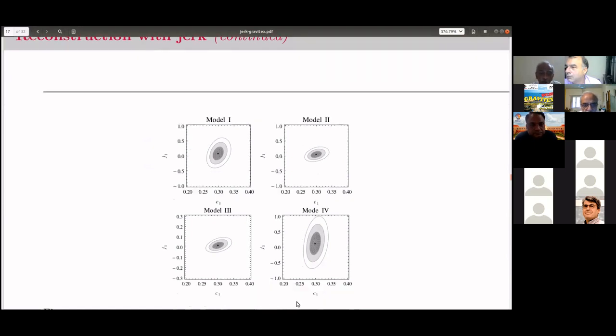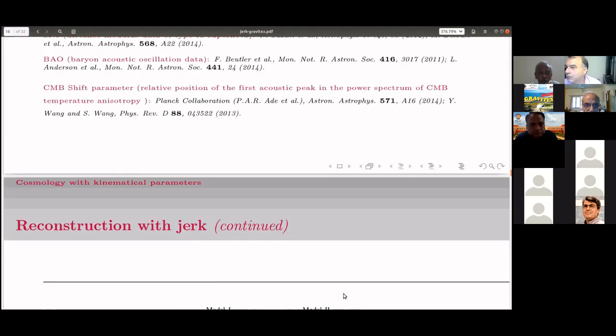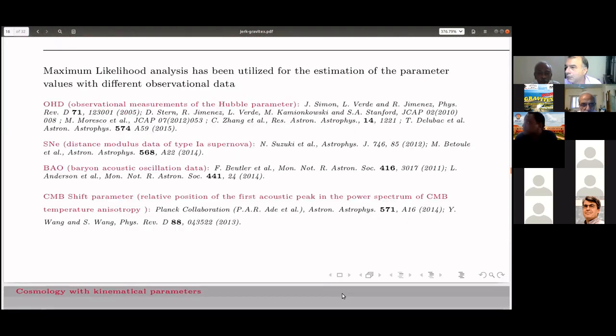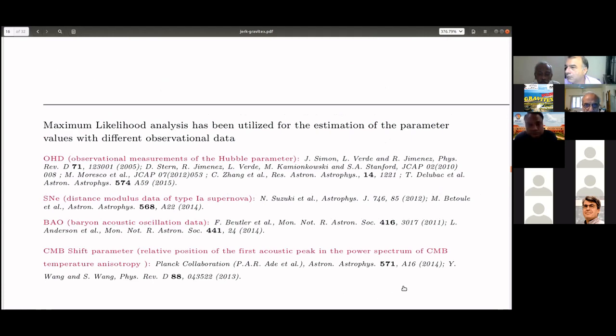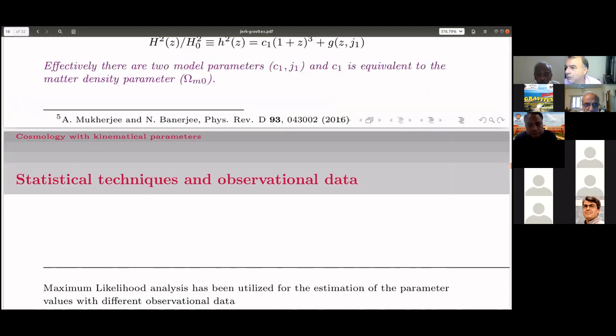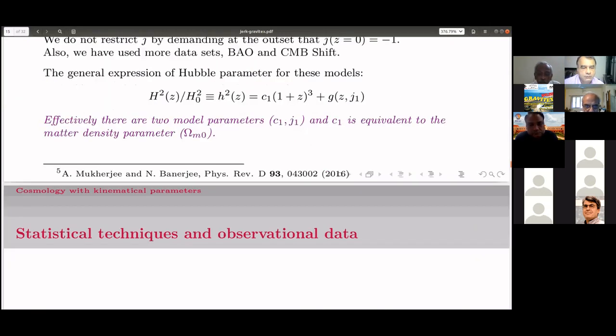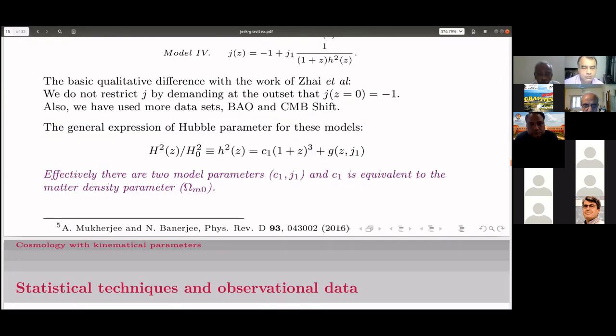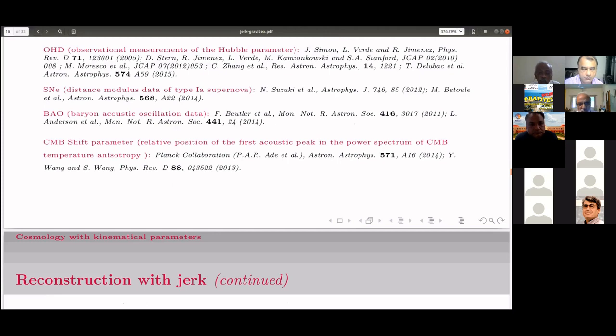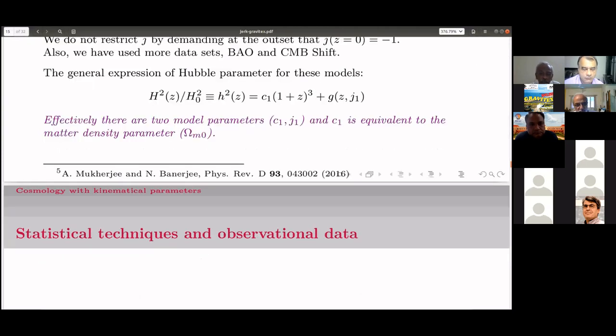For model 1, this is a contour plot. I shall go back to the equations once again. In this equation, you have two model parameters, C1 and J1, and C1, as you see, multiplies this kind of an object, (1 plus z) whole cube.